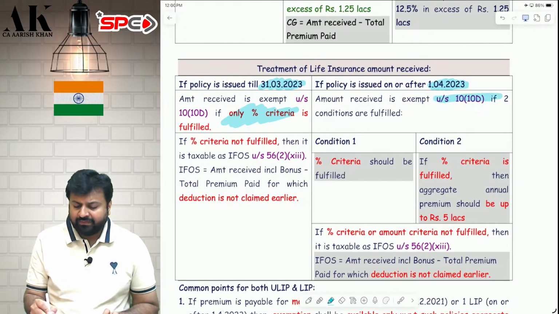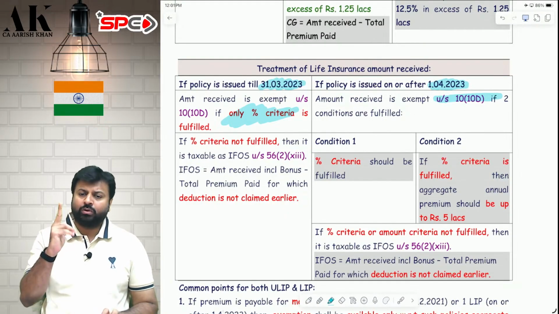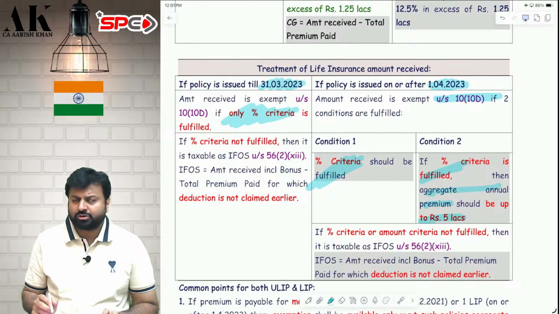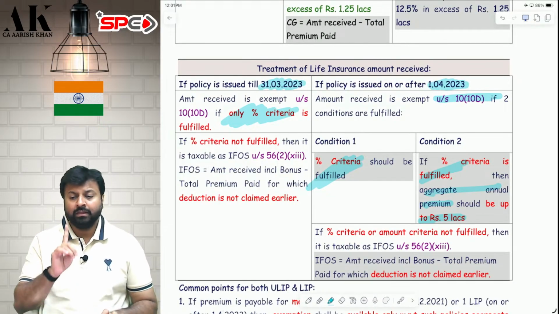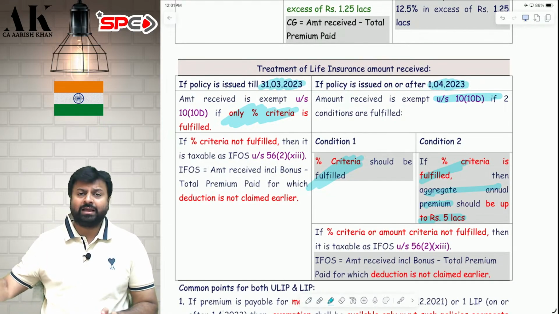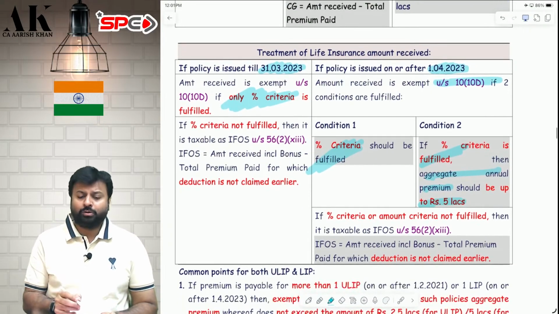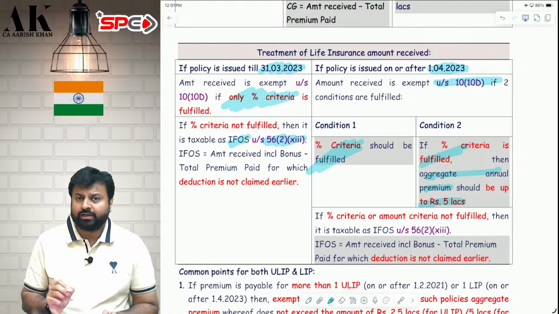But from 1st April 2023, you have to fulfill two conditions again. First, the percentage criteria, and then the amount criteria. And now the aggregate premium should not exceed 5 lakh rupees. Here the aggregate premium is not 4 lakh, not 2.5 lakh. Here the aggregate premium is doubled, it is 5 lakh rupees. If you violate the percentage or amount criteria, whatever it is, you will be liable to tax under IFOS under 56(2)(13).